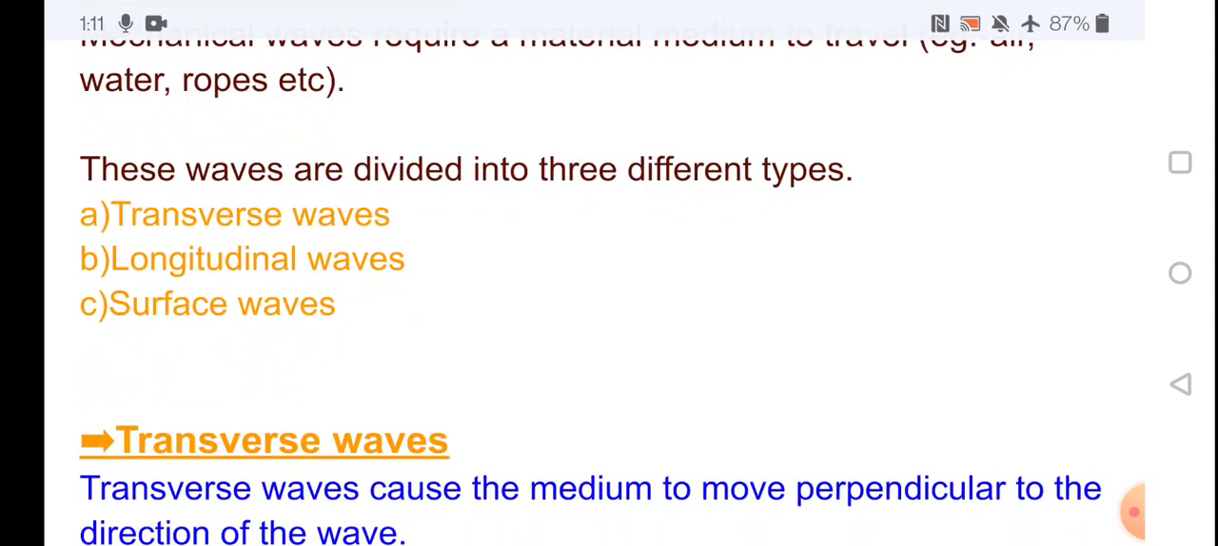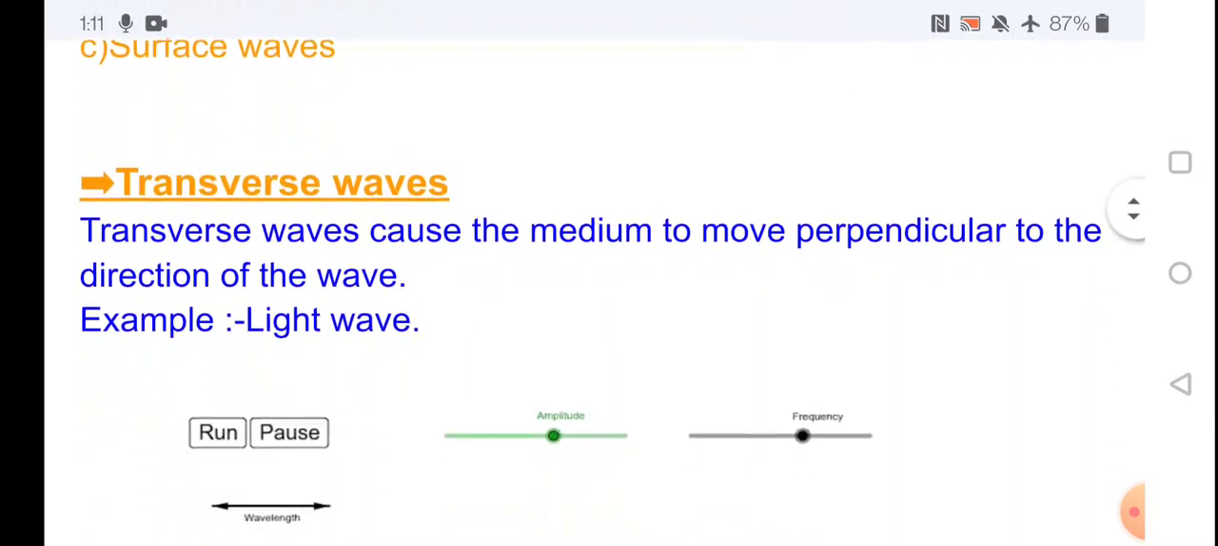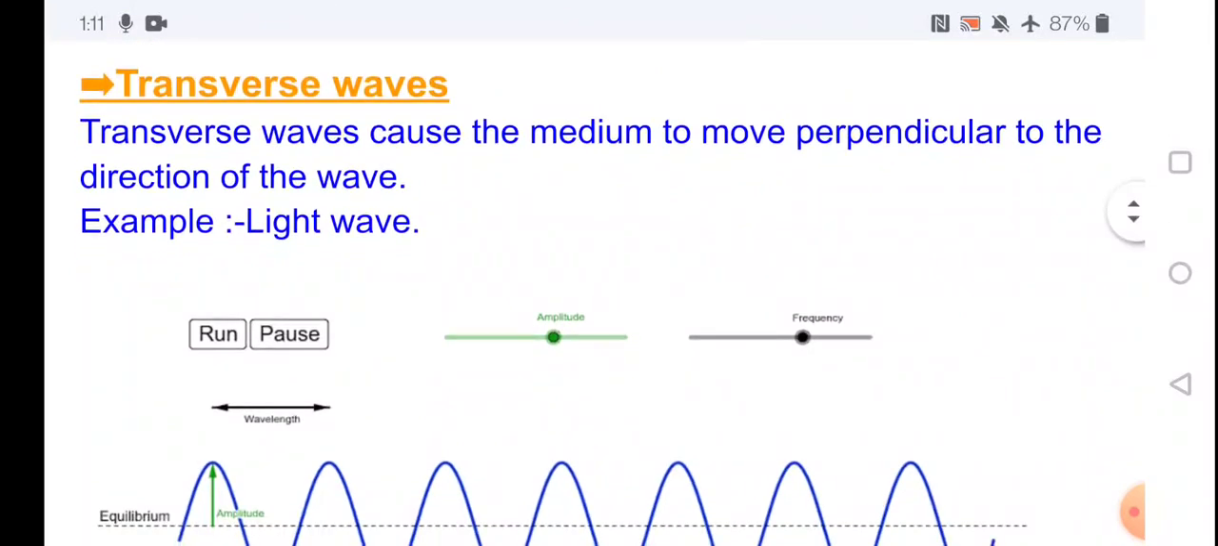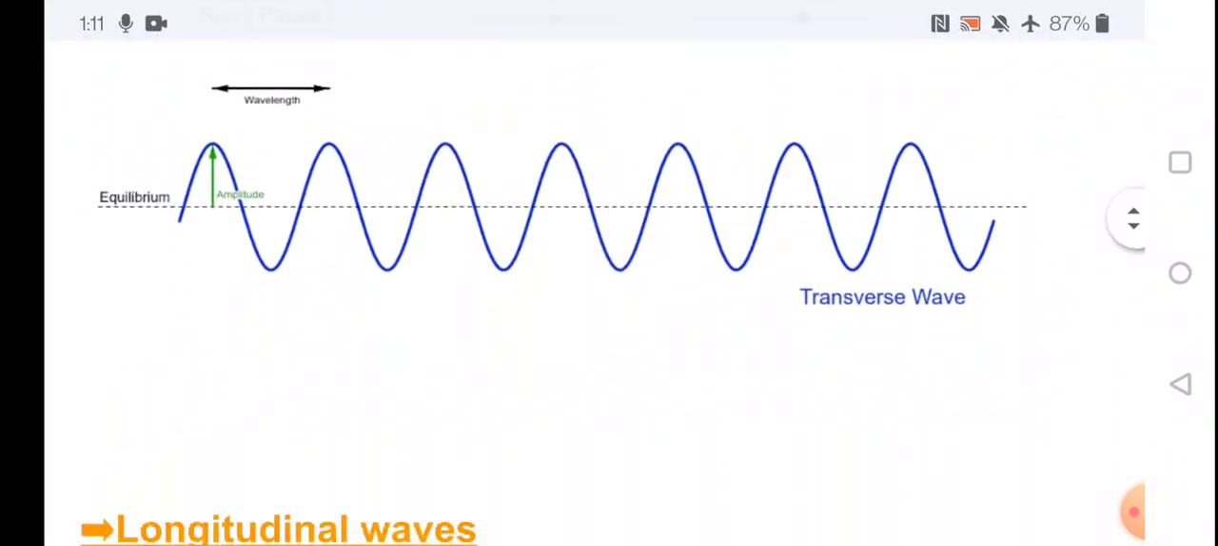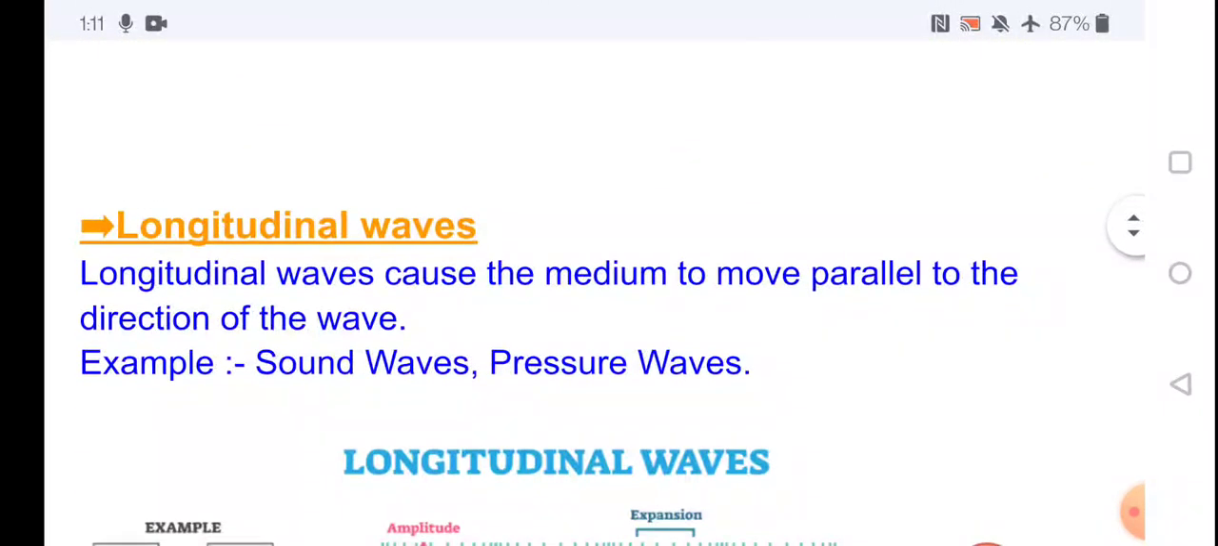What do we mean by transverse wave? The particles vibrate in the direction perpendicular to the direction of propagation. That is called a transverse wave. An example of a transverse wave is a light wave. Next, longitudinal wave. In the longitudinal wave, the particles vibrate parallel to the direction of propagation. Examples of longitudinal waves are sound waves and pressure waves.